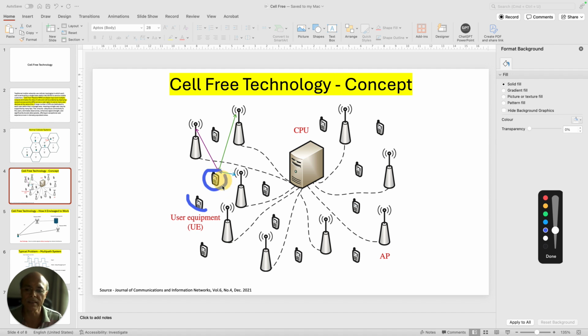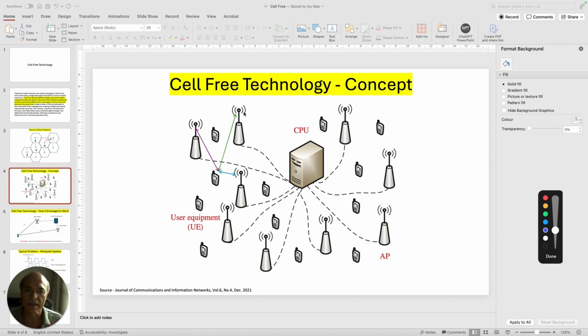So what is happening is that this user equipment, the handset, is going to get served by multiple base stations, not by a single base station like what was happening in the earlier slide which I described. So the handset is going to look at this whole network as one single network rather than in a honeycomb structure. That is what this cell-free technology is all about. This is being talked about.